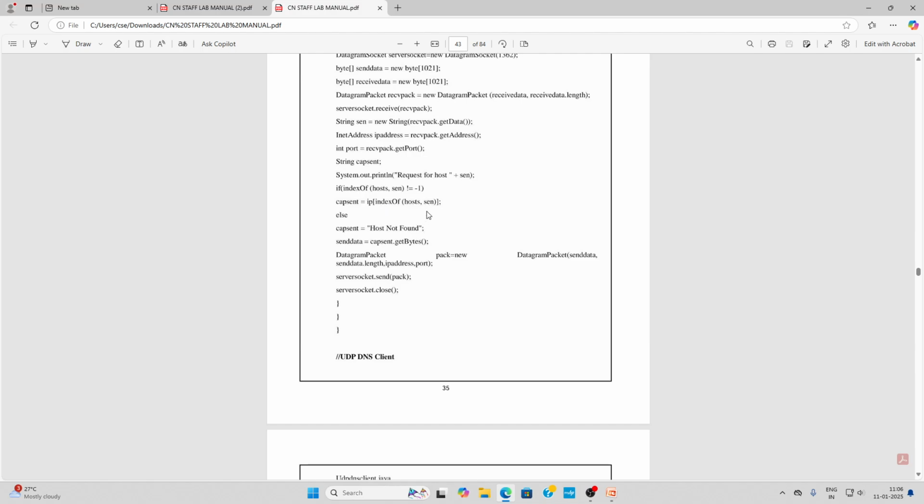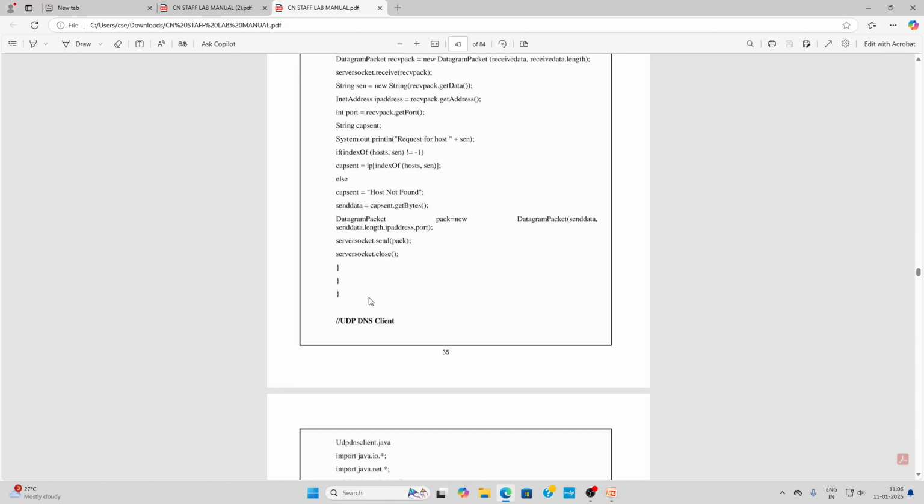If it is found, the corresponding IP address is retrieved. If not found, host not found will be printed. Next, a DatagramPacket is used to create the response packet with the resolved IP or error message, and send is used to send the packet to the client. Then we close all the resources and the socket.